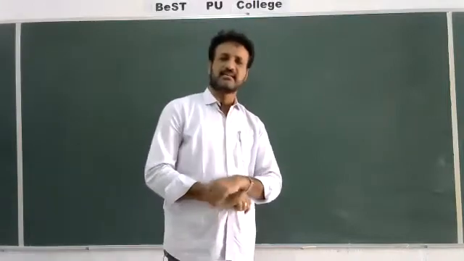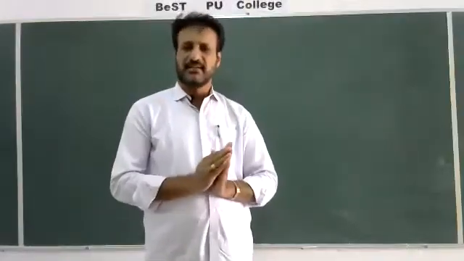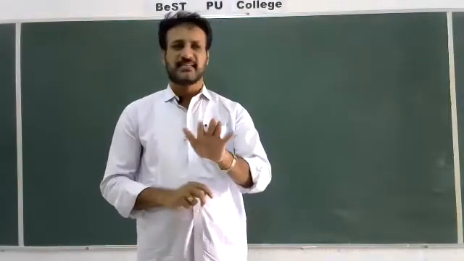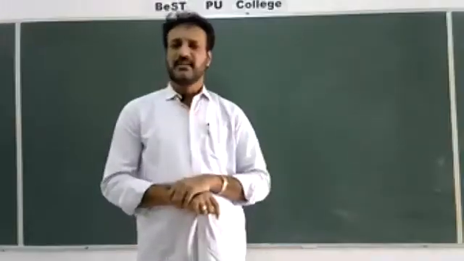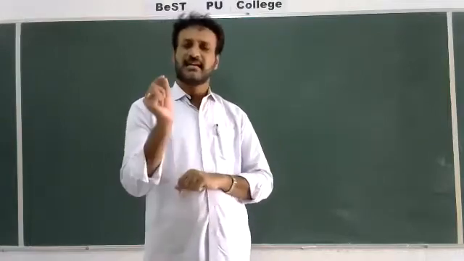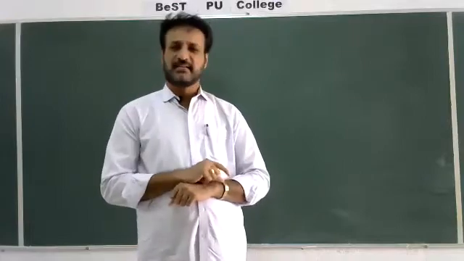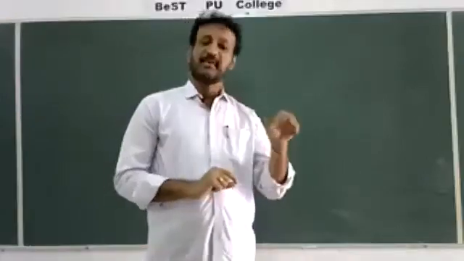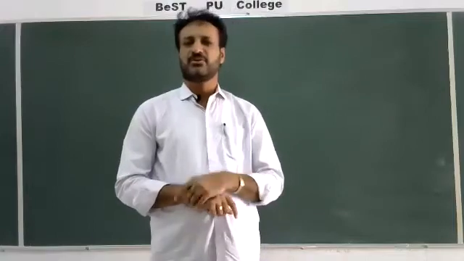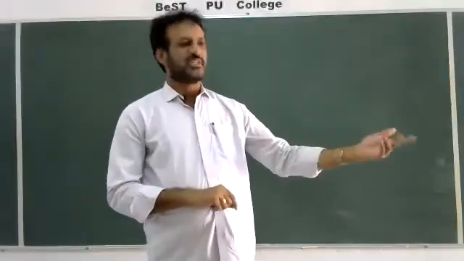In case of the conductor, at absolute temperature 0 Kelvin, what will happen? No resistance, no resistivity. That's why it will allow full current to pass through it. That's why a conductor at 0 Kelvin behaves as a superconductor. But at 0 Kelvin, a semiconductor acts like an insulator because of no availability of electrons in the conduction band. And an insulator is also an insulator only.